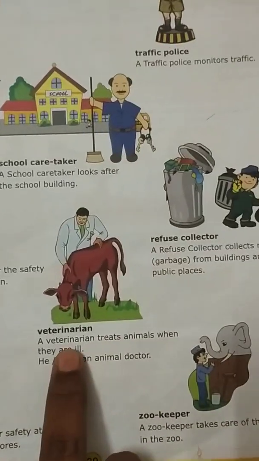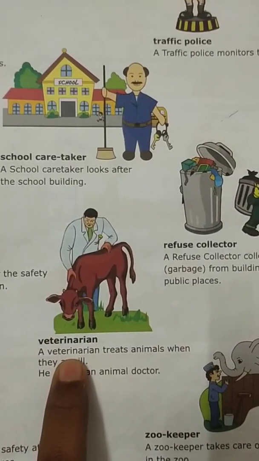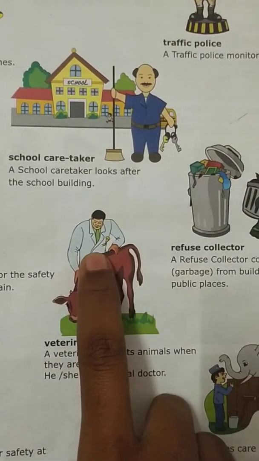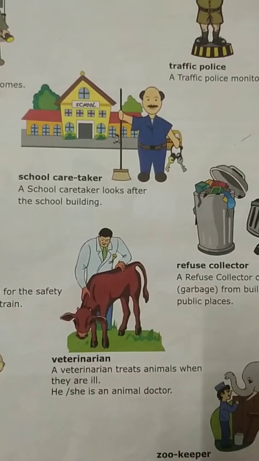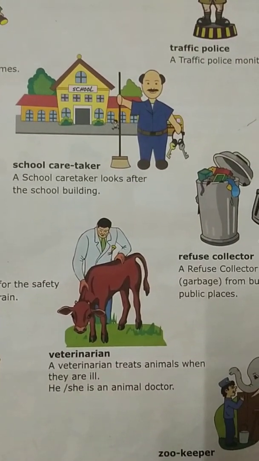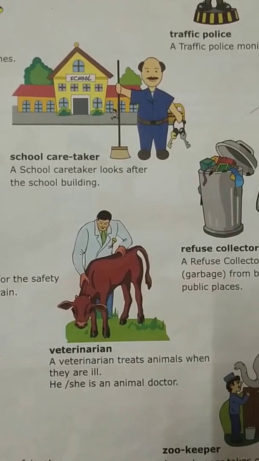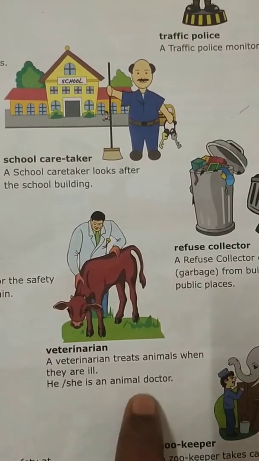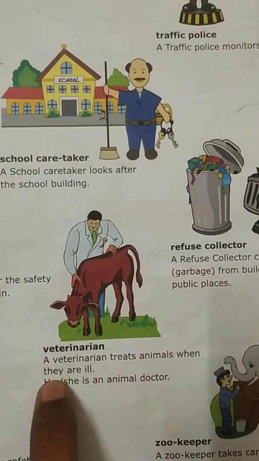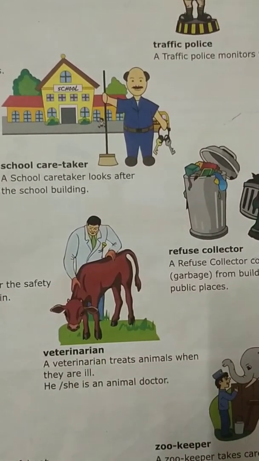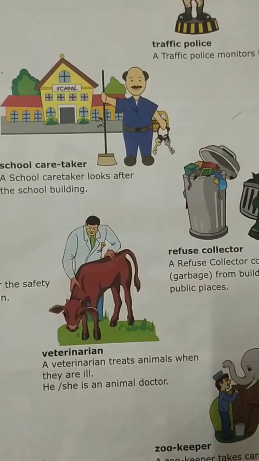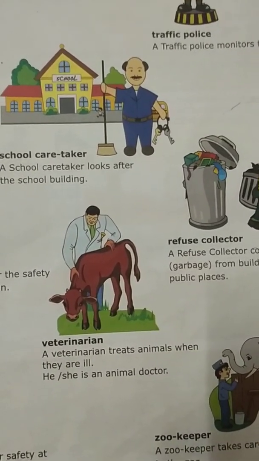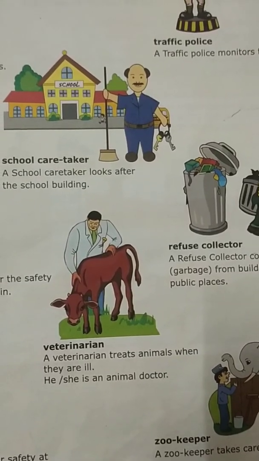Okay. He is a veterinarian. He is a doctor. Okay, a doctor who will only give treatment for animals. They are called veterinary doctors. A veterinarian treats animals when they are ill. See, when we are ill we will go to normal hospitals. If animals are ill, they should also go to hospital, no?